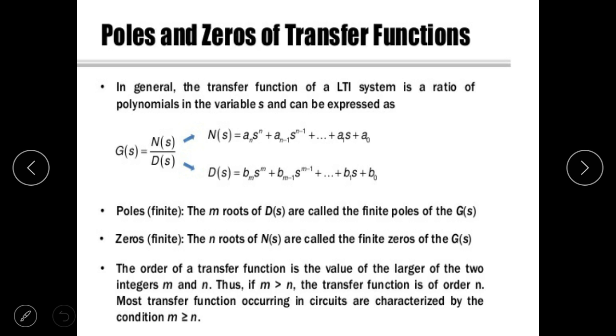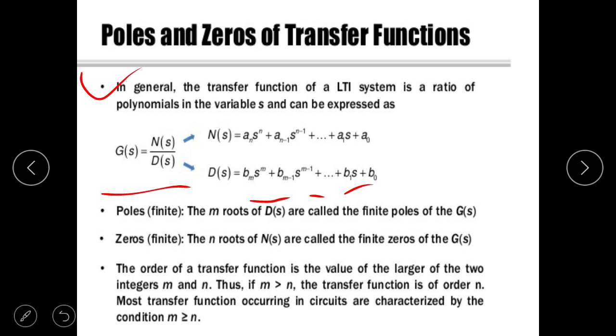Poles and zeros of a transfer function. In general, the transfer function of an LTI system is a ratio of polynomials in the variable s and can be expressed as G(s) is N(s) upon D(s), where N(s) is the numerator and D(s) is the denominator in the S domain. So N(s) is represented as a_n s to power n plus a_(n-1) s to power n minus 1 plus dot dot plus a1 s plus a0, and D(s) is b_m s to power m plus b_(m-1) s to power m minus 1 plus dot dot plus b1 s plus b0.